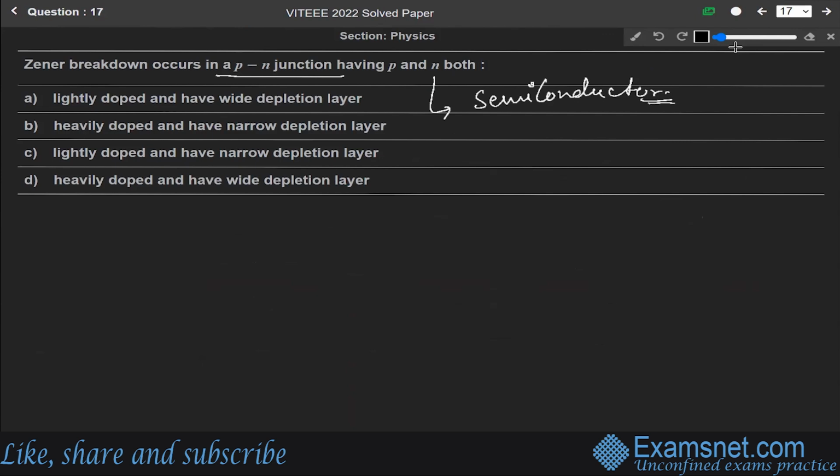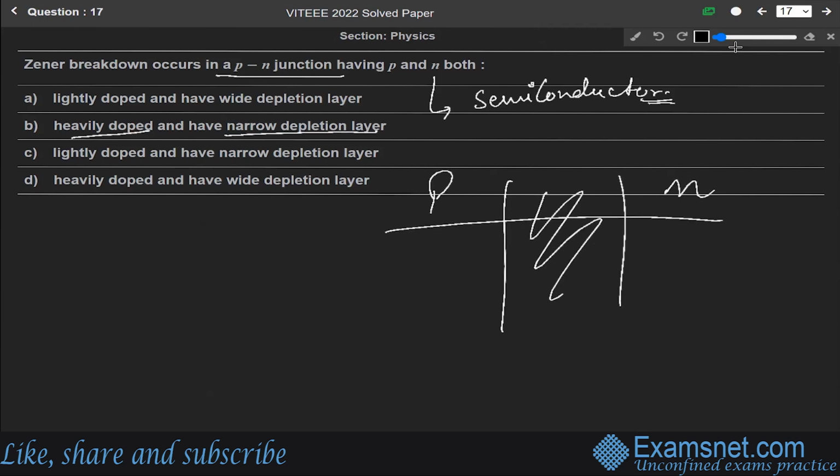We know that the Zener diode is a heavily doped PN junction diode, so it has a narrow depletion layer. So the correct option is B, heavily doped and narrow depletion layer. Like this, if this is P and this is N, then this is the depletion layer.